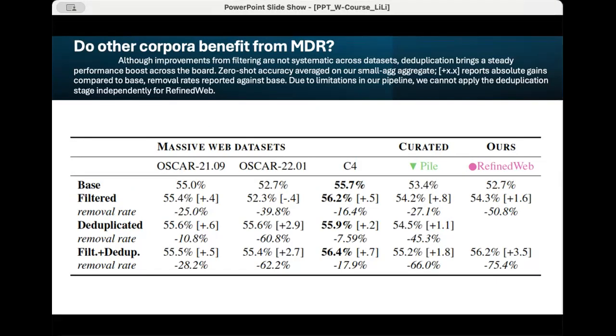filters and deduplication. While such a combination results in rejection rates that would be unacceptable for our target of 3 to 6 trillion tokens, this represents an interesting perspective for shorter runs, which may be able to extract extremely high-quality subsets from large web datasets. While filtering heuristics may require source-dependent tuning, stringent deduplication improves zero-shot performance across datasets consistently. Due to limitations in our pipeline, we cannot apply the deduplication stage independently for Refined Web.